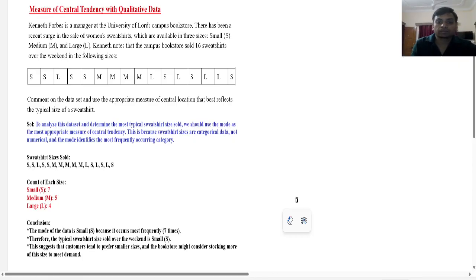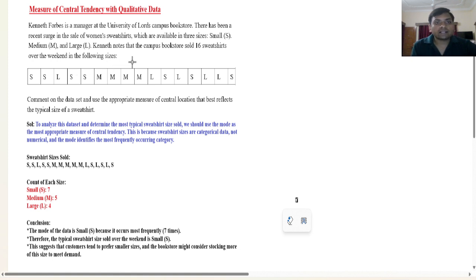Hello everyone. So today we have a question of categorical data or qualitative data with measures of central tendency. In this case, Kenneth Forbes is a manager at the University of Lord's campus bookstore. There has been a recent surge in the sale of women's t-shirts and sweatshirts, which are available in three sizes: small, medium and large.